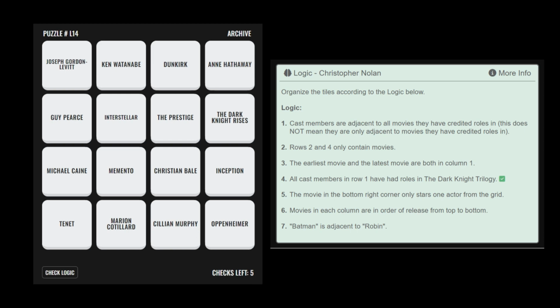This is the Christopher Nolan logical explanation video. There are many ways to arrive at the solution of this puzzle. Without guessing, this is just one way.